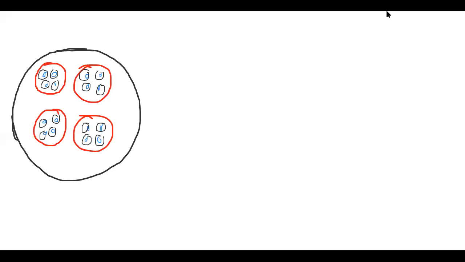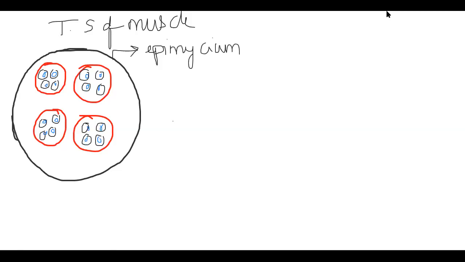From outside, we need to come through. First of all, let me announce what this is. This is the transverse section of a muscle. In a muscle, the outer layer is called epimysium. The muscle is covered by epimysium or perimysium, as they say in the text. A muscle includes many fascicles, fasciculi being plural and fascicle singular. Each fascicle contains many muscle fibers.